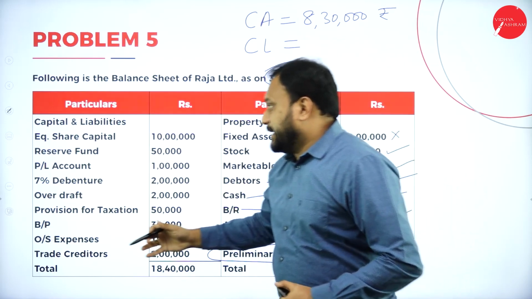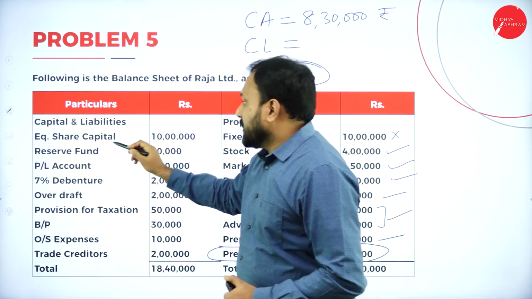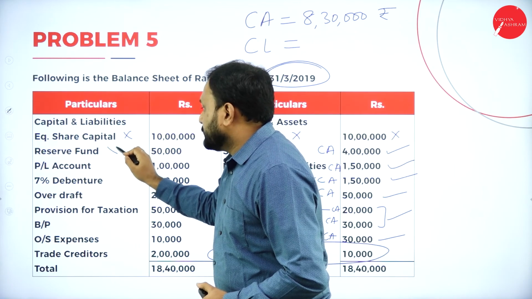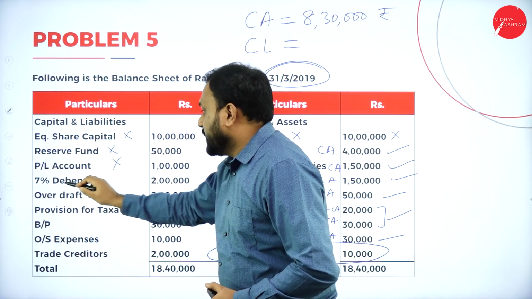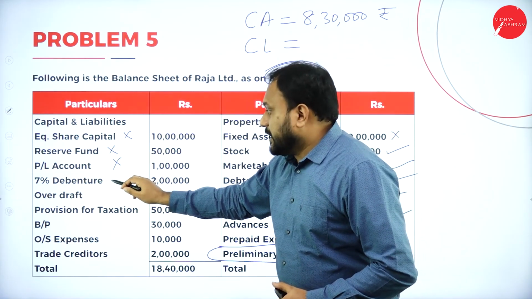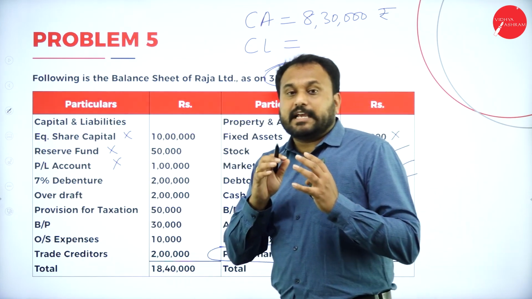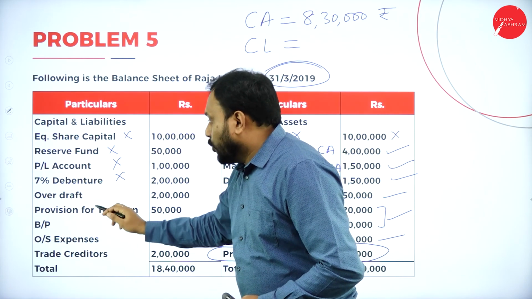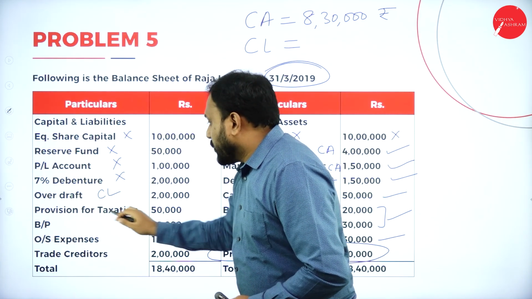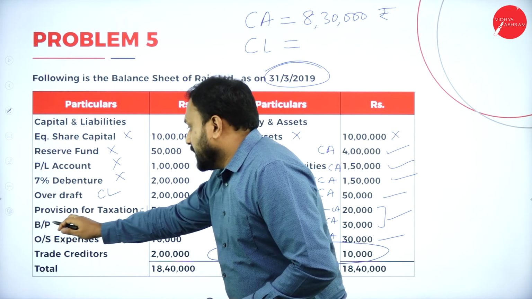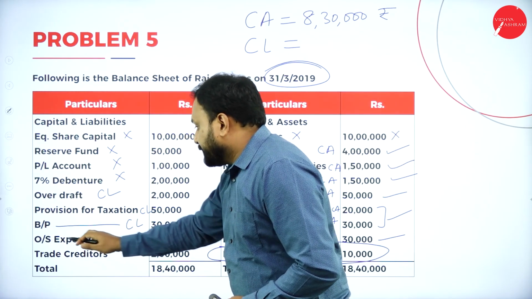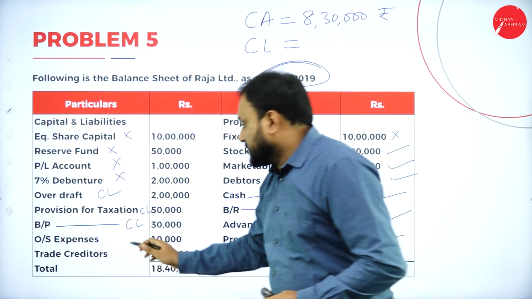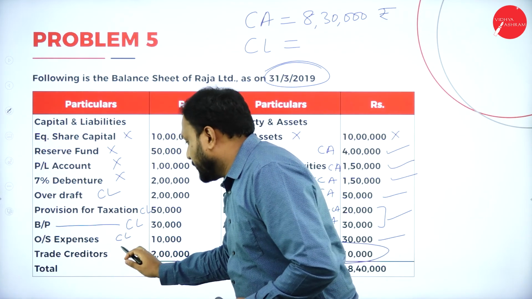Now, which are the current liabilities? See here, we have current liabilities. Equity will not be taken, reserves will not be taken, profit and loss will not be taken. Now, understand this. Debenture. Will we take that as a current liability? No, we will not take debentures. Done. Overdraft, yes, current liability. Provision for taxation, current liability. Bills payable, current liability. Outstanding expenses, again, current liability. Trade credit also, current liability.